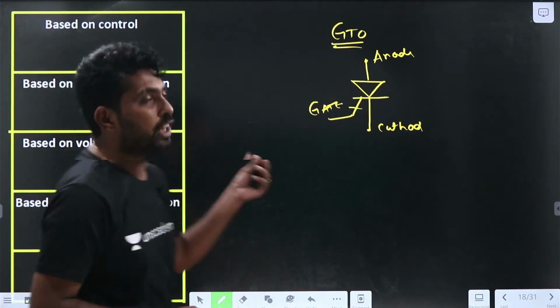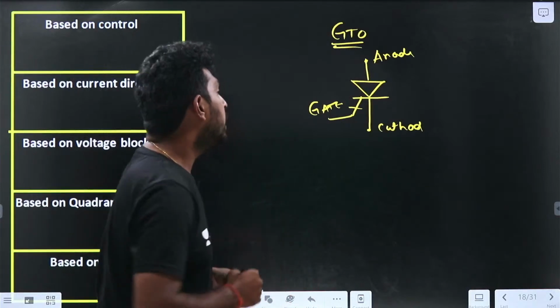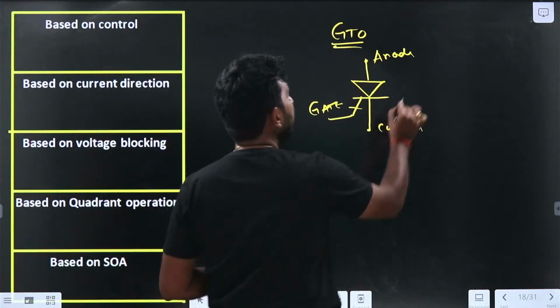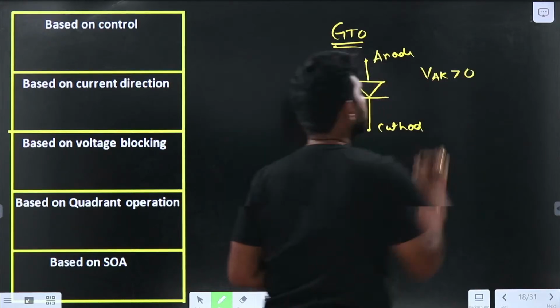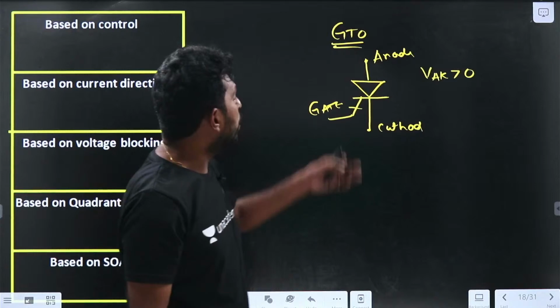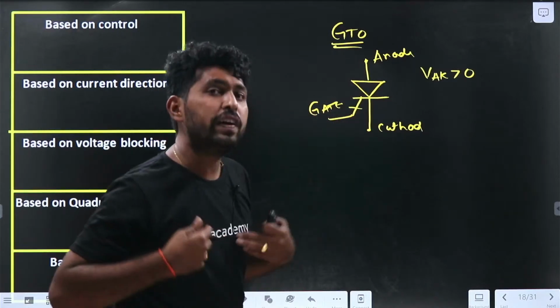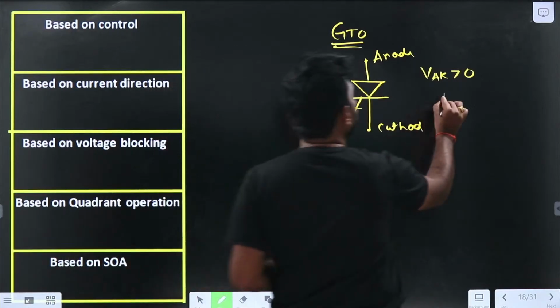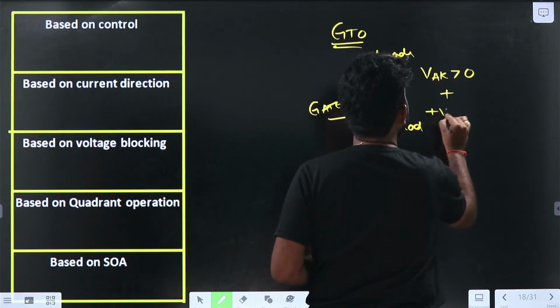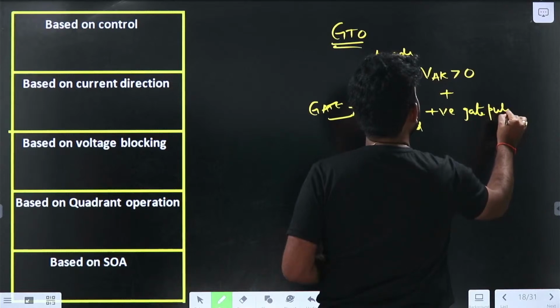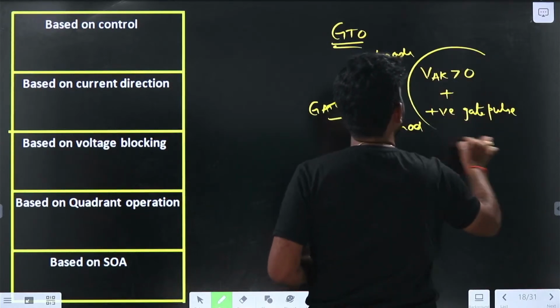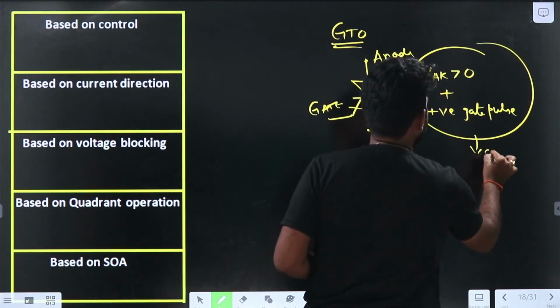So when will it be turned on? It will be turned on when VAK, that is the voltage across anode and cathode, is greater than 0. So that is forward bias. During that condition, if I supply the positive gate pulse, the device will be in the on condition.